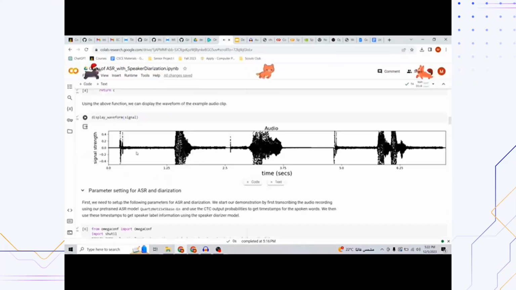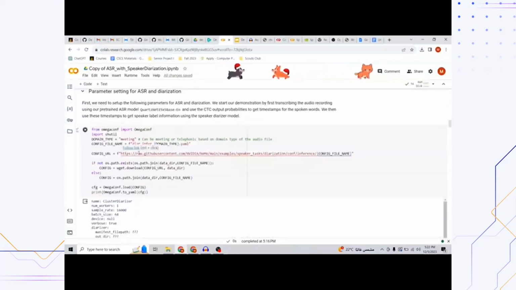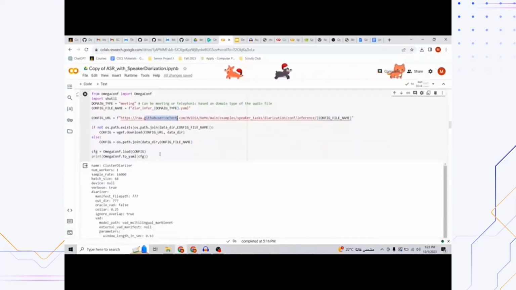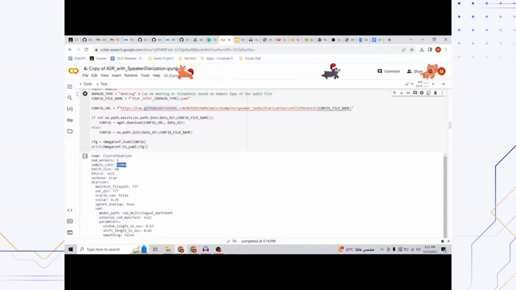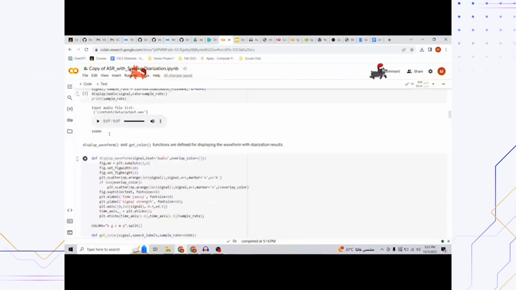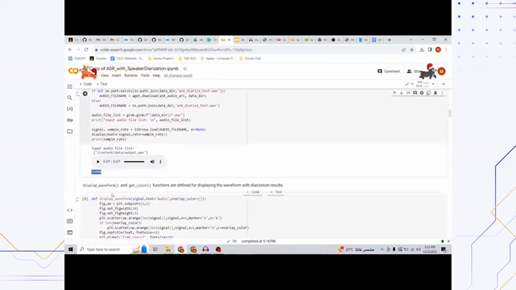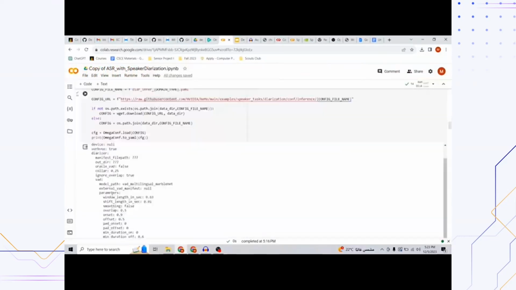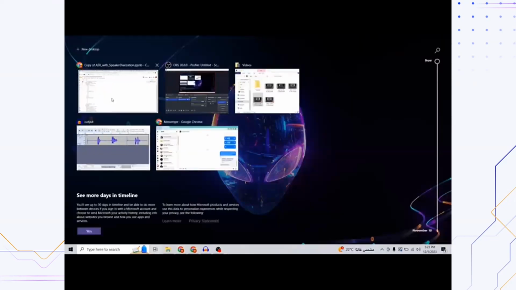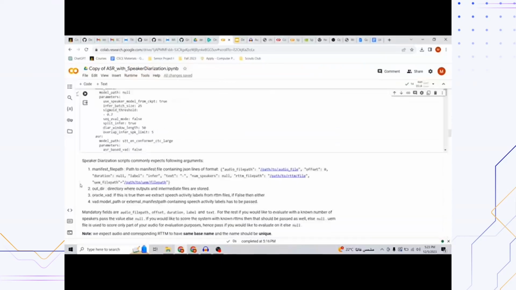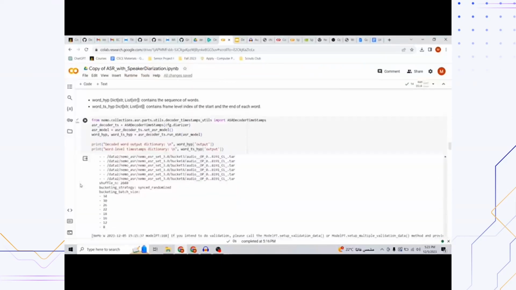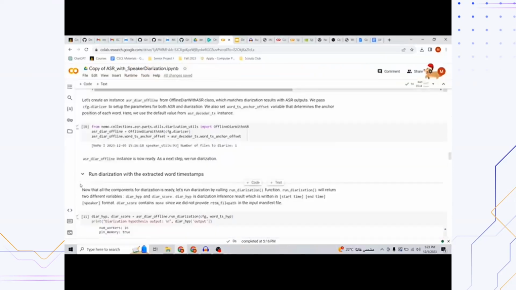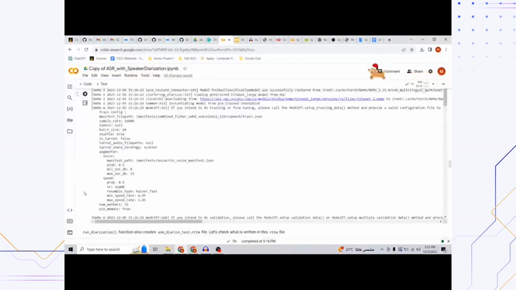And then we can check the waveform for this audio file. And then we load the configuration file of NeMo for a meeting. And the important thing here is that it uses a sample rate of 16K. So we had to modify our original audio to match the same sample rate, because this was giving an error during the speech recognition. And then we let the models run on the input.